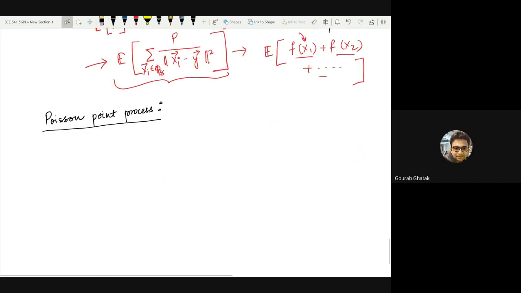Right. So a Poisson point process is a special type of point process with expectation measure mu.